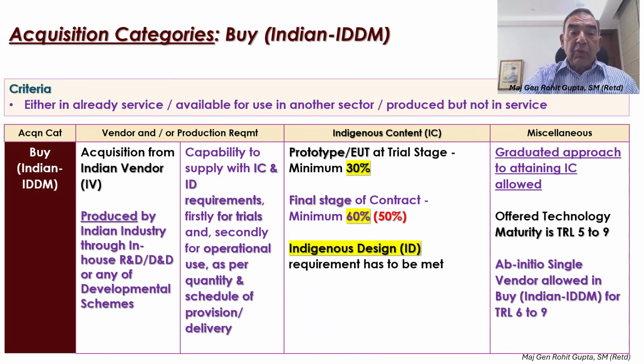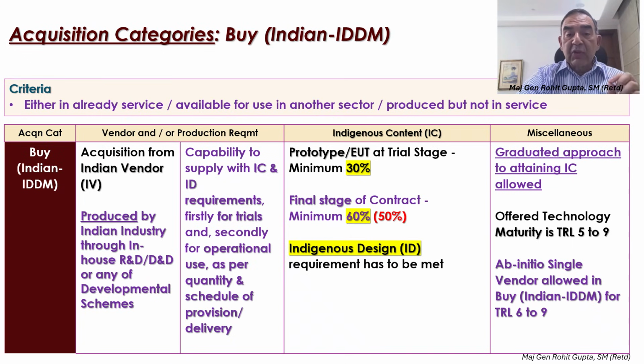Importantly, the acquisition has to be from an Indian vendor and not from a foreign vendor. It has to be produced through indigenous in-house R&D, research and development, design and development, or any one of the other development schemes that we saw in the outline.